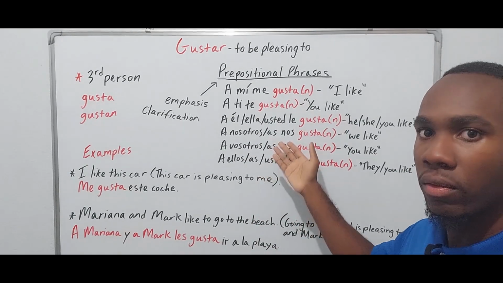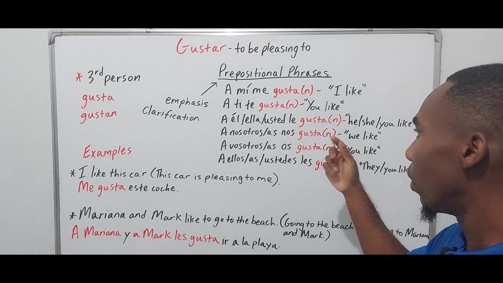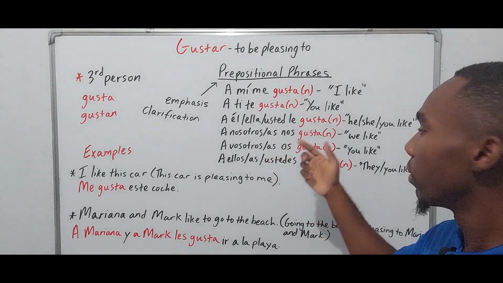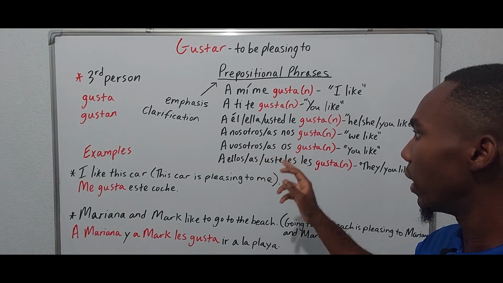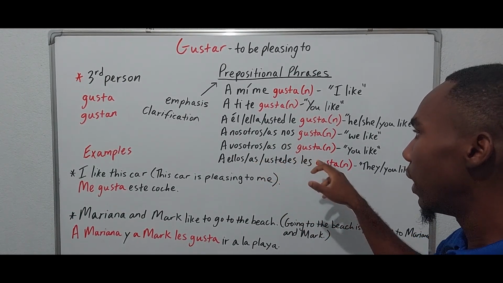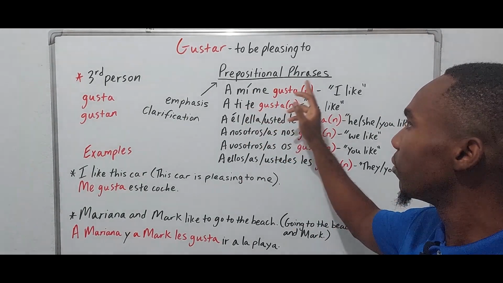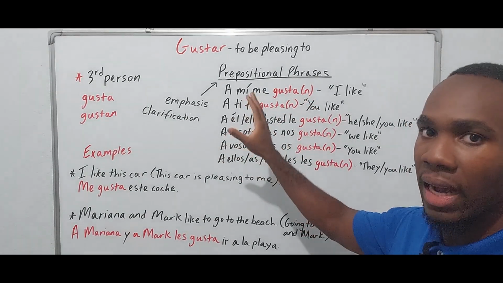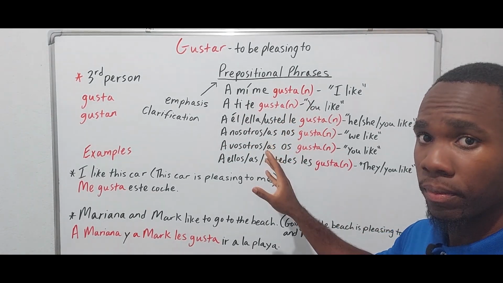And of course, this variety is used in Spain. A vosotros or a vosotras os gusta. A ellos, ellas, ustedes les gusta. Now, these prepositional phrases, like I said, the a plus the subject, these are optional.